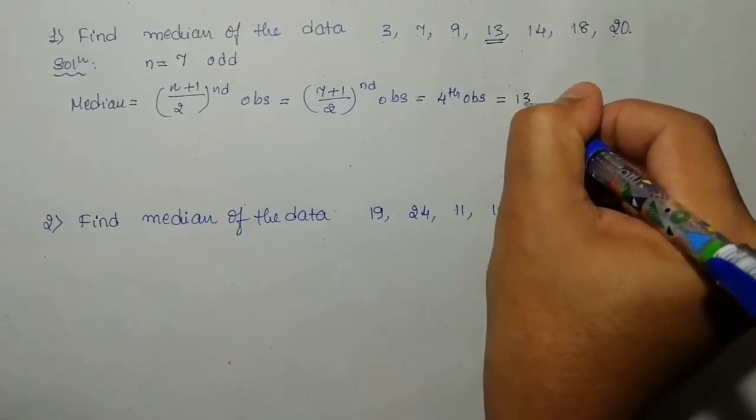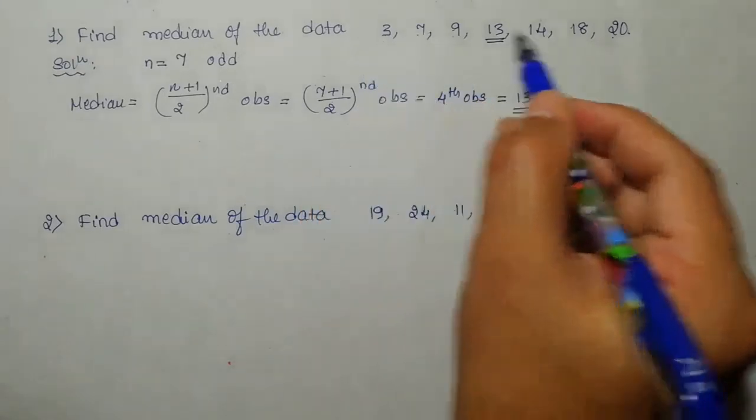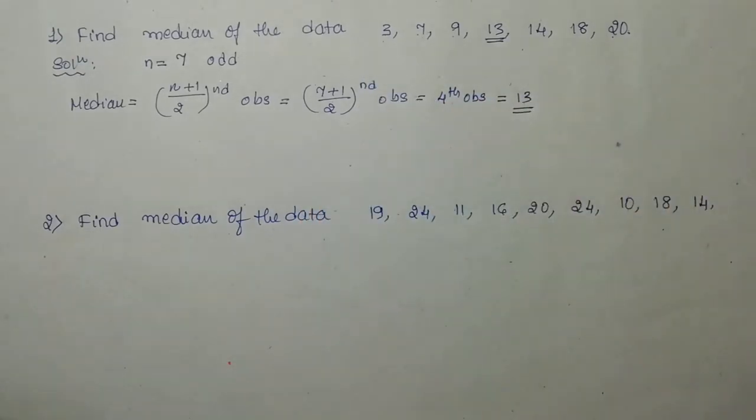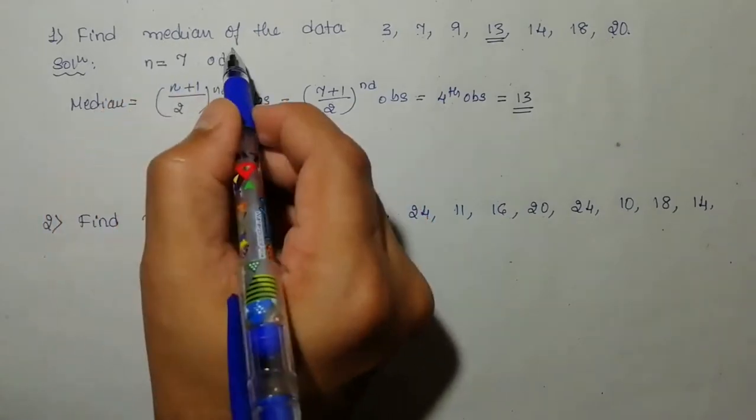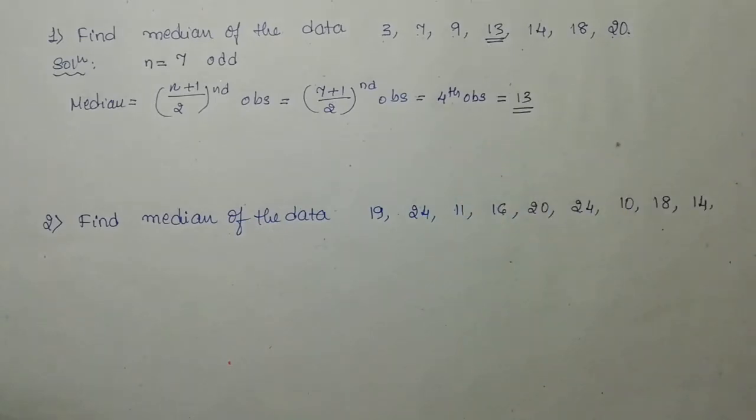Okay, so that's why 13 is the median. Even if you just look at the given arrangement, you can easily identify the median by looking at the observations, because I told you what median means: middlemost. In this observation, which is the middlemost number?